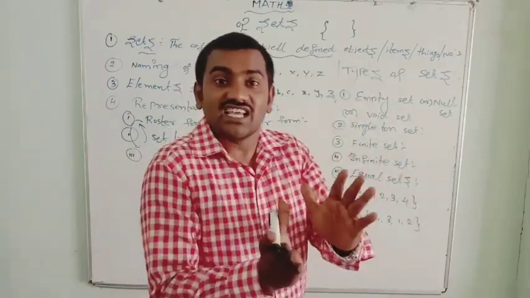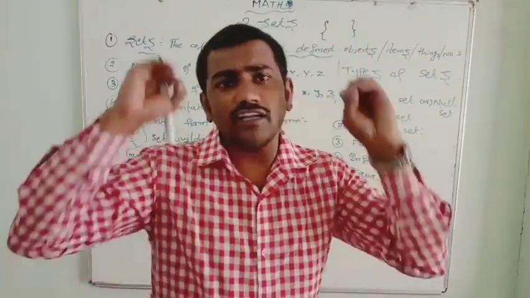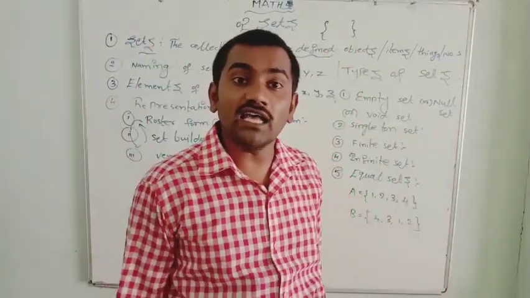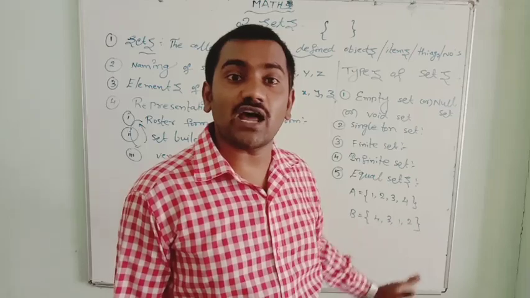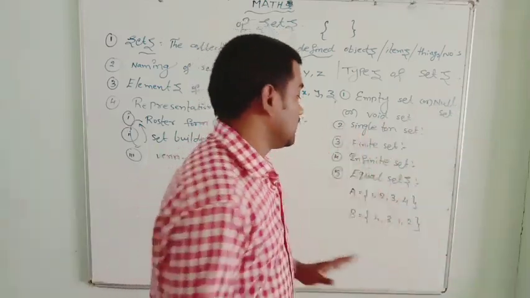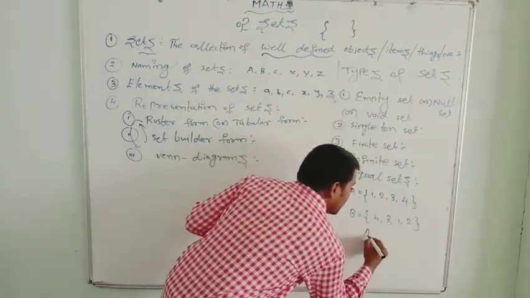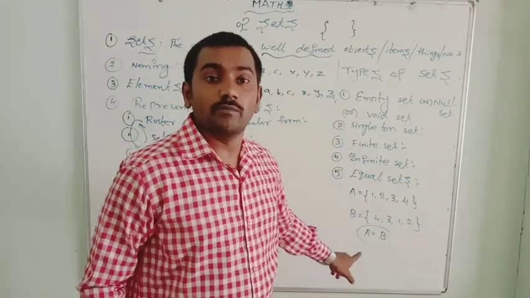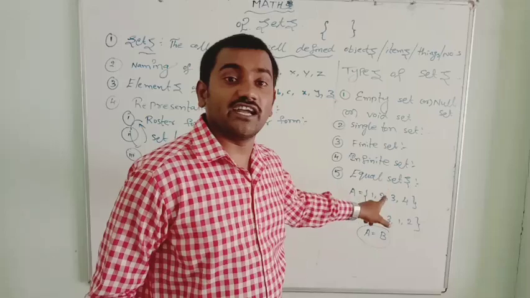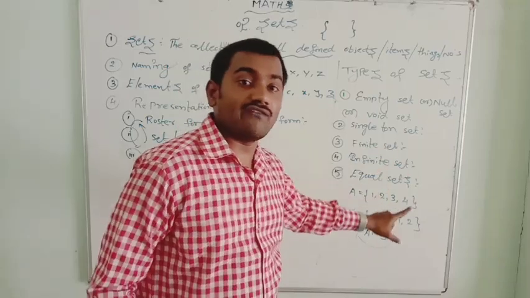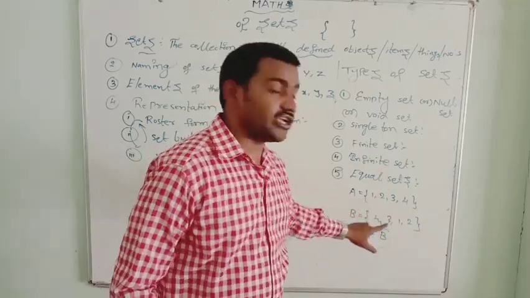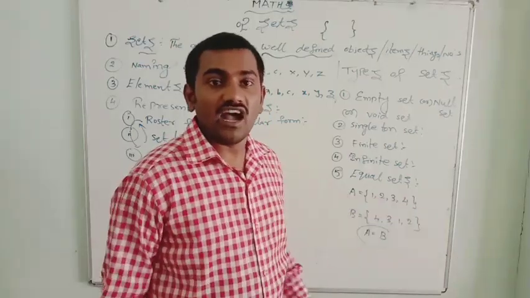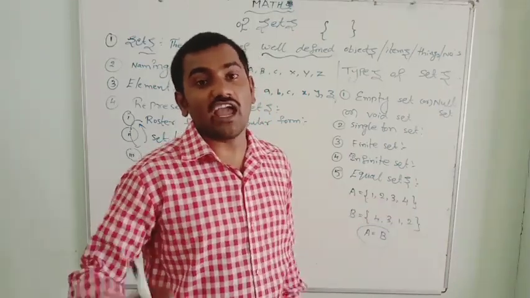Hence these two sets having same number of elements and same elements, these two sets are known as equal sets. Then we can write here set A is equal to set B, because the number of elements of set A and set B are equal and same. Hence these two sets are known as equal sets.